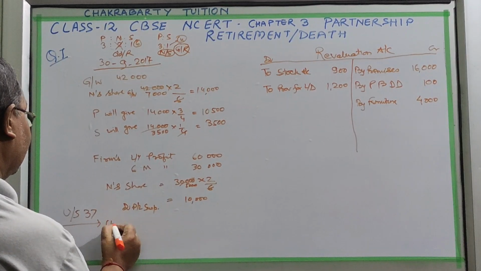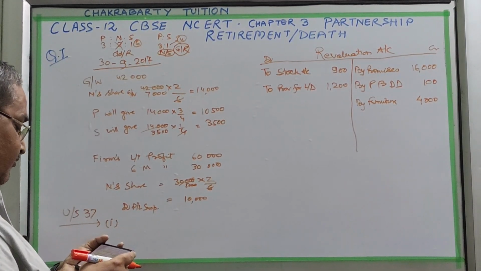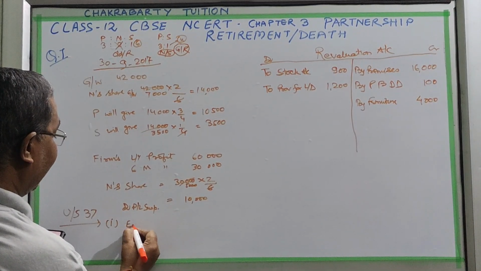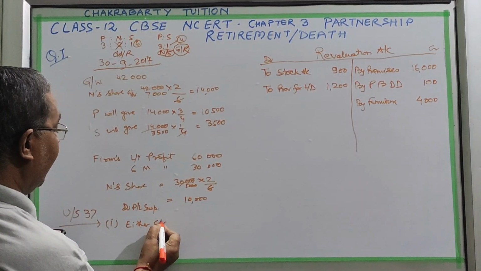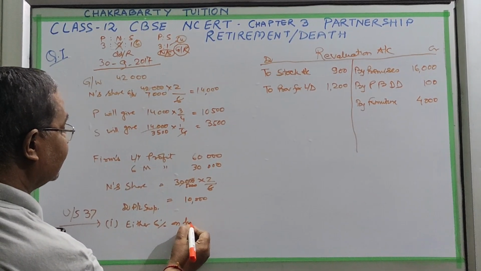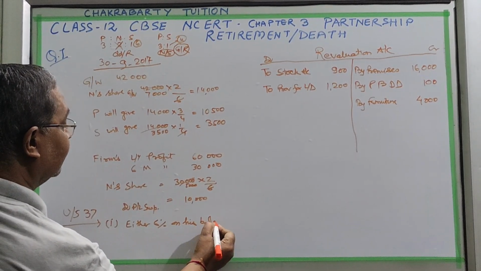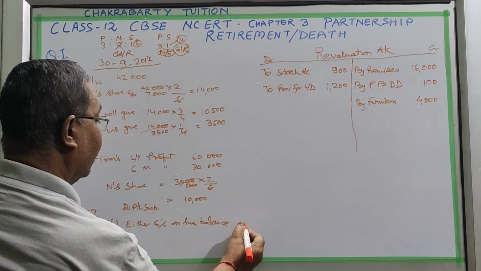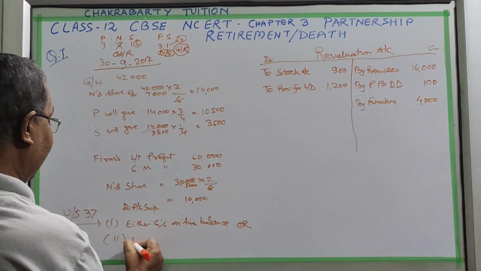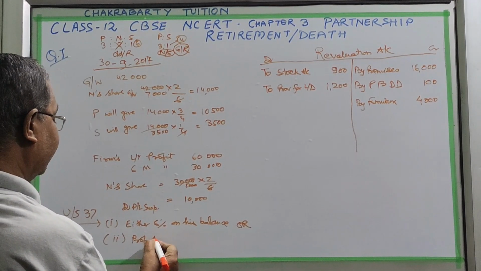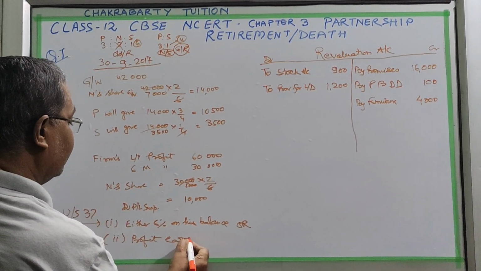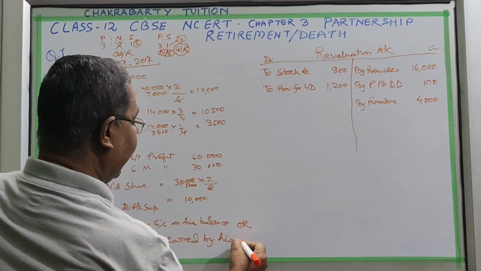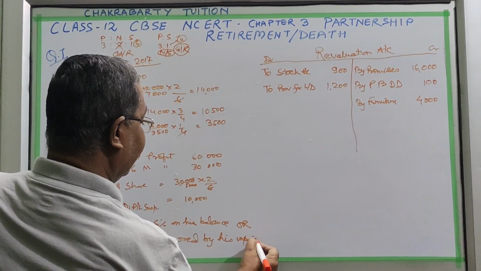If the firm is unable to pay, he gets either 6% on his loan account balance, which is his right, or the profit earned by his unpaid capital balance.